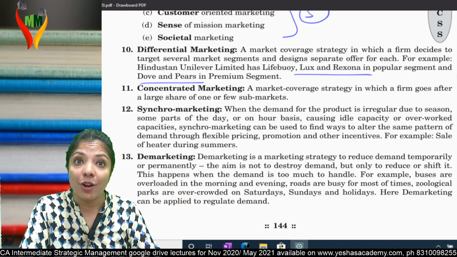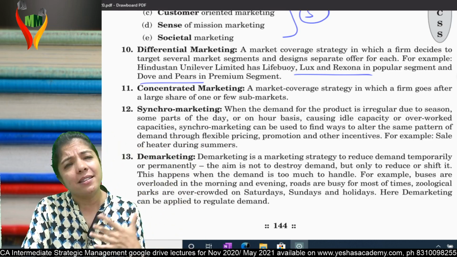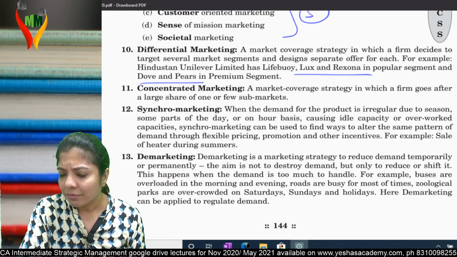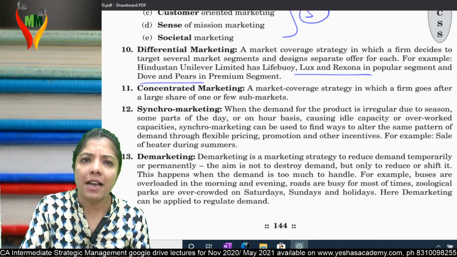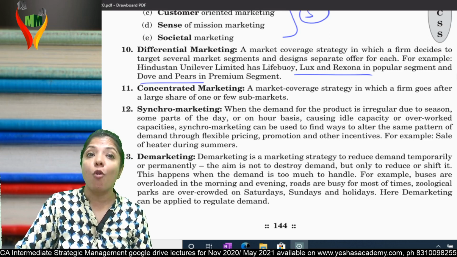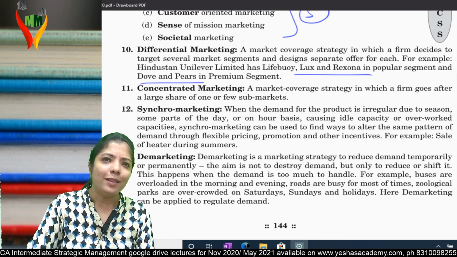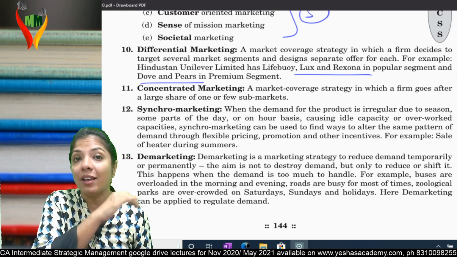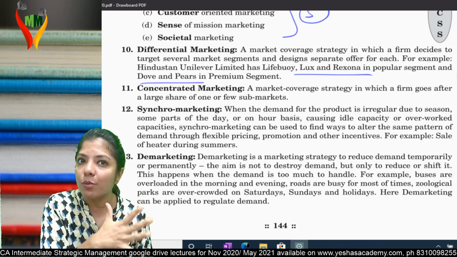For example, as of now, I'll tell you. Is this the right example? Let me just think. For example, if I talk about the dishwasher, I don't think in India the concept of dishwasher is that much there. We are used to washing machines, but we are not used to dishwashers.